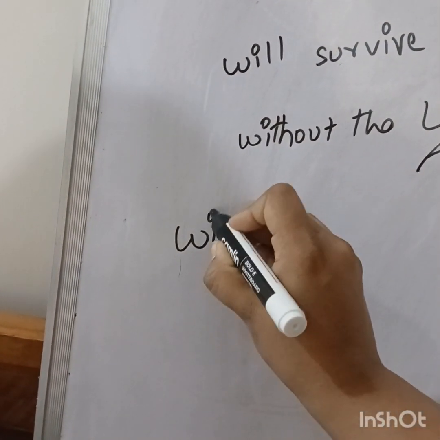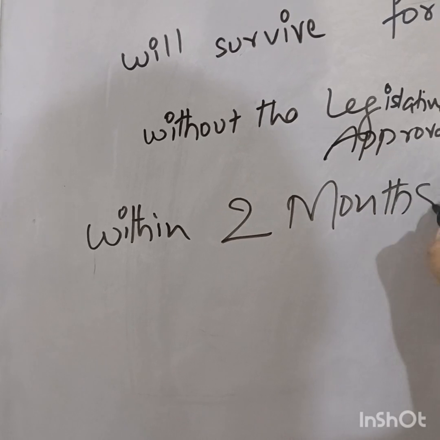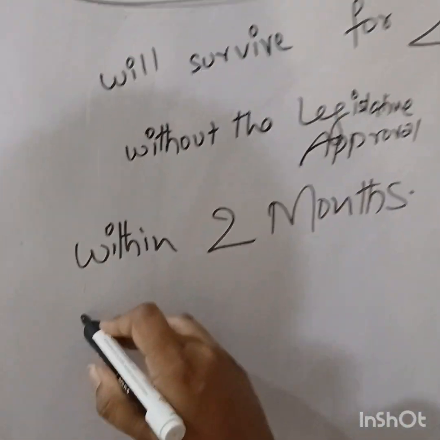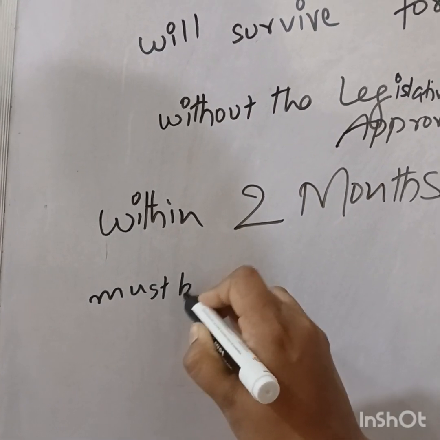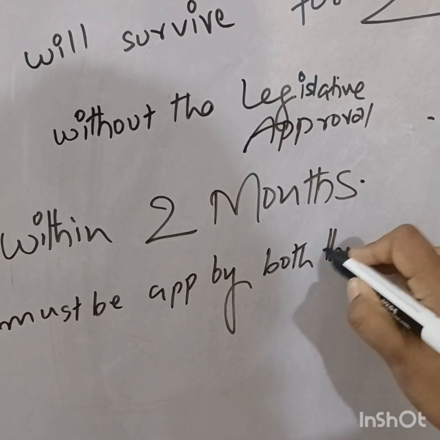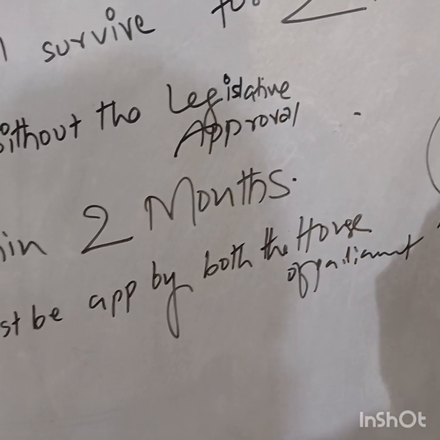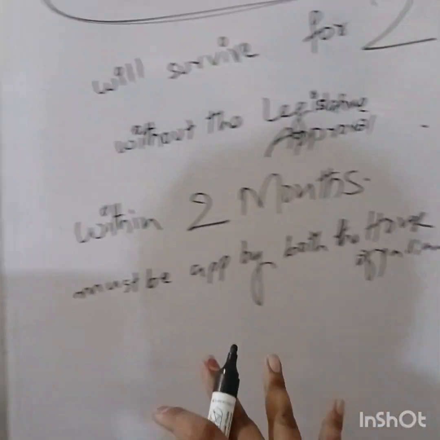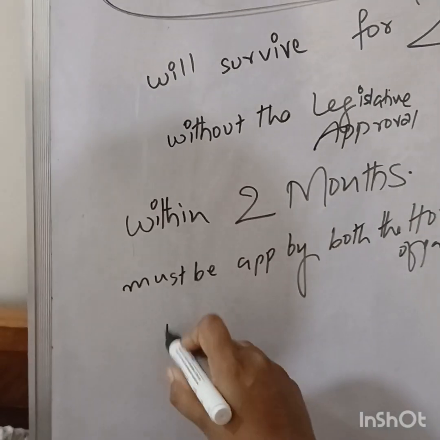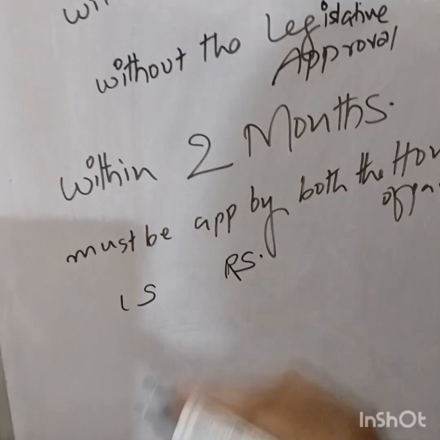And next point, within these 2 months, this proclamation of president's rule must be approved by both the houses of parliament, right? We also saw what majority is needed, with what majority Lok Sabha has to pass and with what majority Rajya Sabha has to pass.